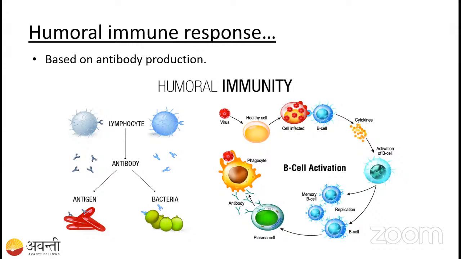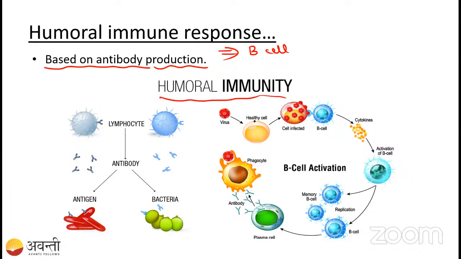Fine. So let us talk about the humoral immunity. Okay. So what is the humoral immunity? Humoral immunity is mainly based on the antibodies. It is based on antibody production. So students, in the humoral immune system, mainly the cell involved here is the B cell. Okay. So what happens in the humoral immune system? Let us talk about this. Okay. See here.